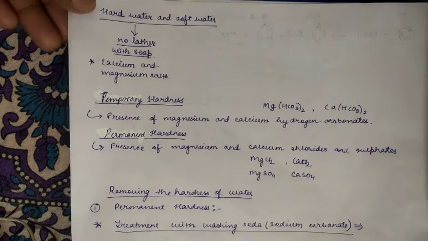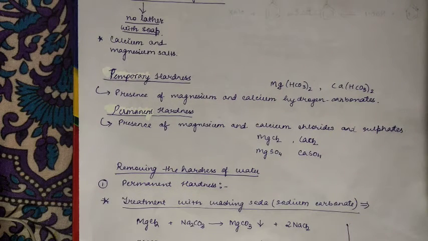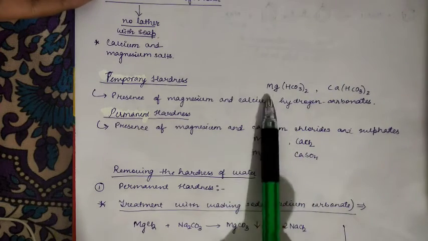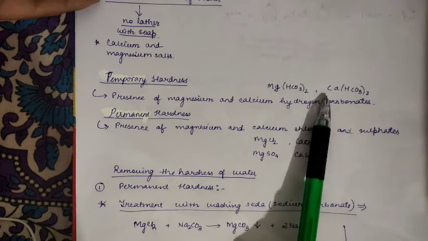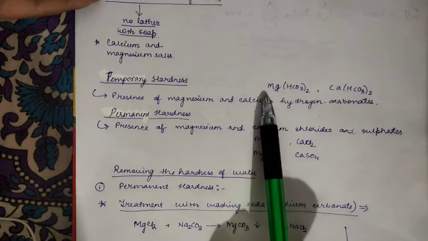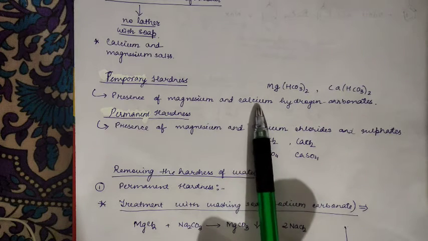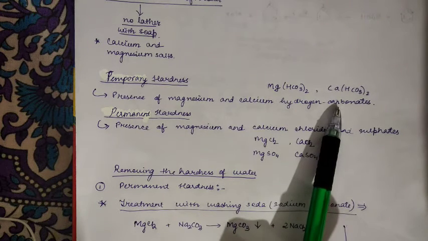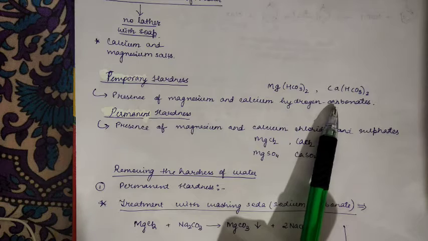Next we are going to discuss the types of hard water. There can be temporary hardness and permanent hardness: two types of hardness, temporary and permanent. The temporary hardness is basically due to the presence of magnesium and calcium hydrogen carbonates, so magnesium hydrogen carbonate and calcium hydrogen carbonate. Due to their presence, water becomes temporarily hard.